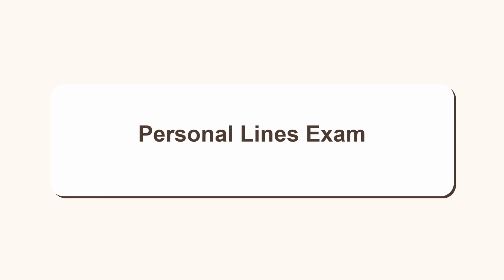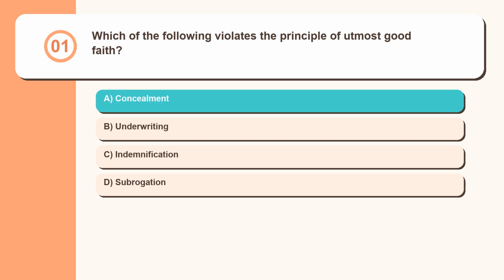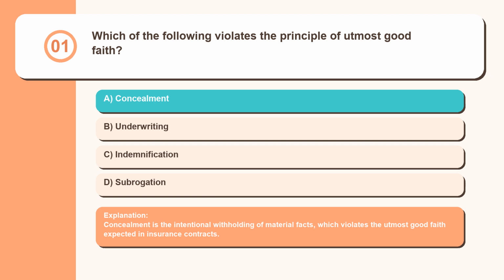Personal lines exam. Question 1. Which of the following violates the principle of utmost good faith? Concealment, underwriting, indemnification, subrogation. Concealment is the intentional withholding of material facts, which violates the utmost good faith expected in insurance contracts.